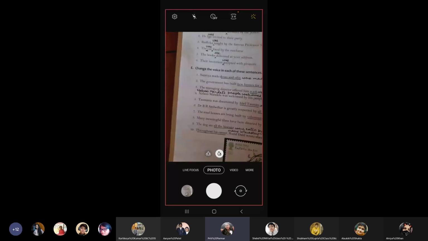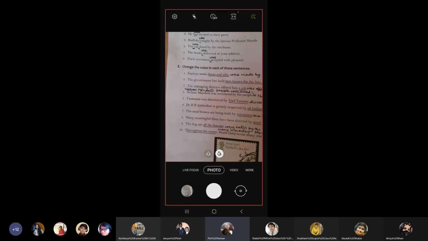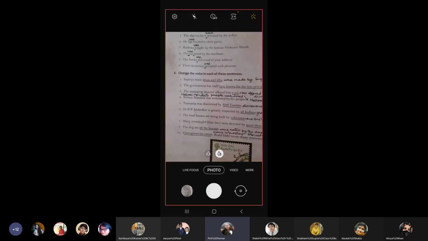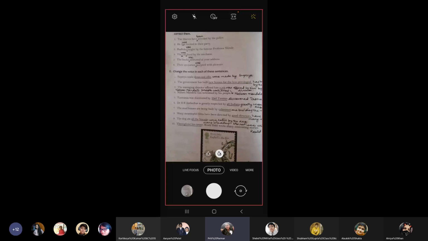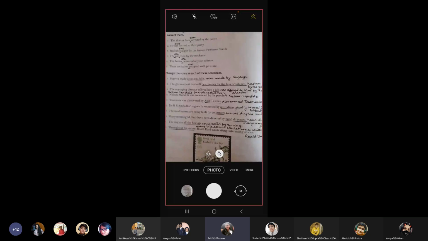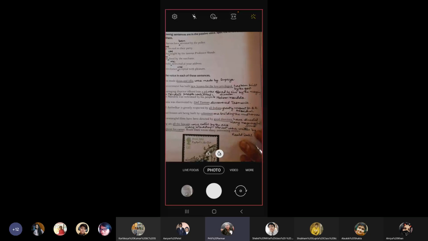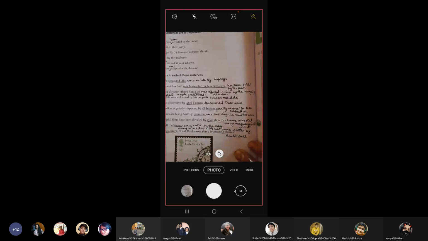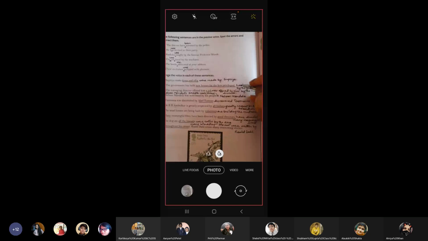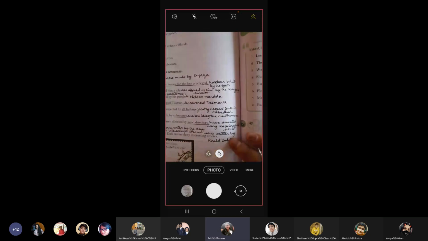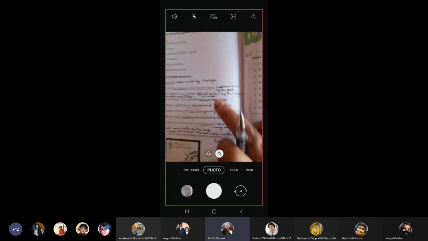Now, the exercise. Change the voice in each of these sentences. Number 1, Supriya made dosas and idlis. Answer, dosas and idlis were made by Supriya. Number 2, the government has built new houses for the less privileged. Answer, the new houses for the less privileged have been, sorry children, have been built by the government. Have, H-A-V-E, have been built by the government.